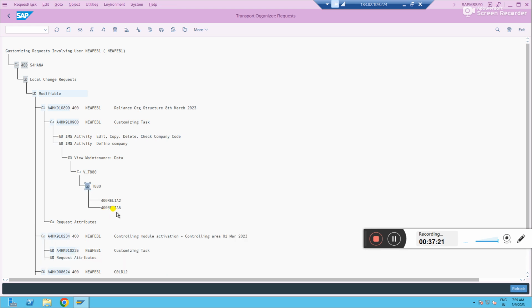Finally, you see, we have actually done two things. First, we created Relaya and we deleted it, right? Yes. That information is also showing. It is telling there are two entries you added. If two entries are present, it means you created two companies. Either of the two, one is remaining, meaning one you created, one you deleted. That's how you can understand. The other one we created is Relaya 2, right?